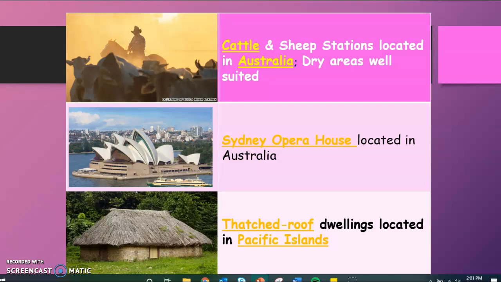I don't quite get it, but that's what they like to ask about. And so you need to be able to recognize that thatched roofs are going to be common throughout the Pacific Islands, because really this is an example of someone using the materials that they have in order to build a house. You're not going to find thatched roof dwellings in Antarctica or even in Europe because they don't have access to these types of materials.